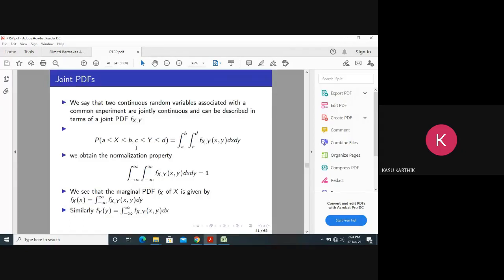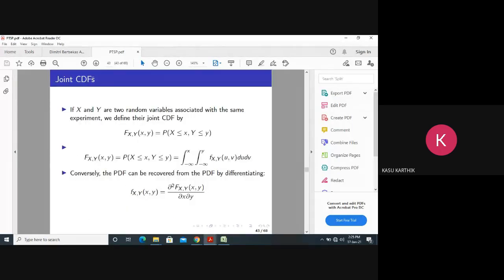Now these are joint PDFs. Joint means two or more. So if there are two random variables, we take double integration. These are all similar properties, called extending properties. There is nothing new about this.